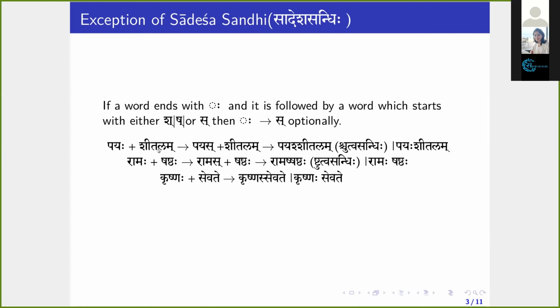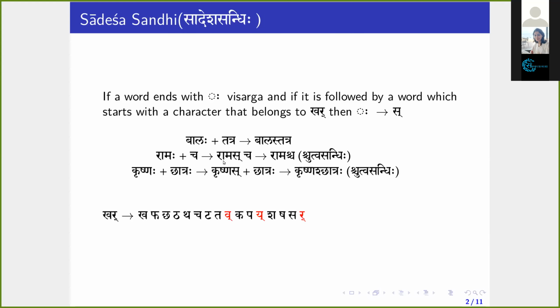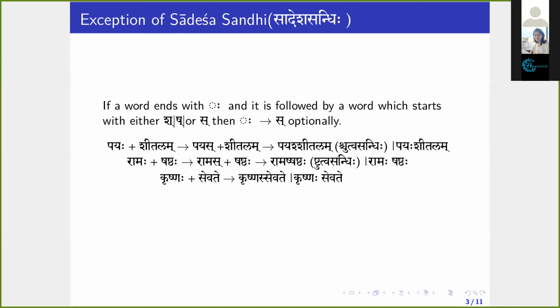According to the previous rule, this Sha, Sha, Sa belongs to Khar. Then what happens? Visarga should change to Sakara, right? But here it is saying that yes, Visarga changes to Sakara, but it's an optional operation. So if you see Payaha Shitalam, the word Payaha ends with Visarga, which is being followed by a word that starts with Shakara, Shitala.